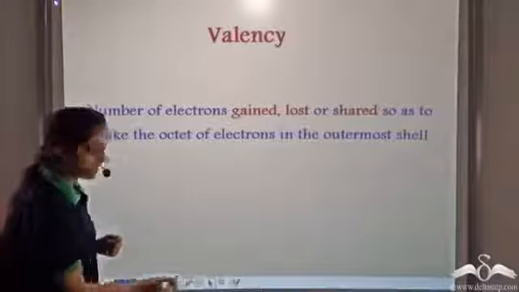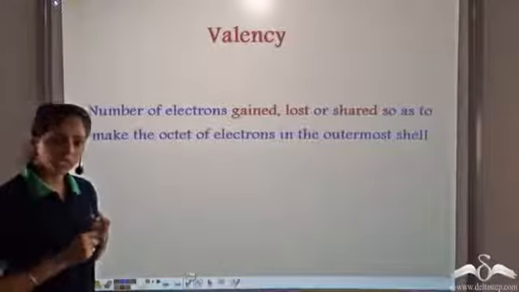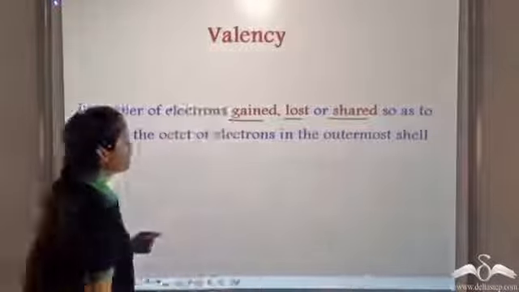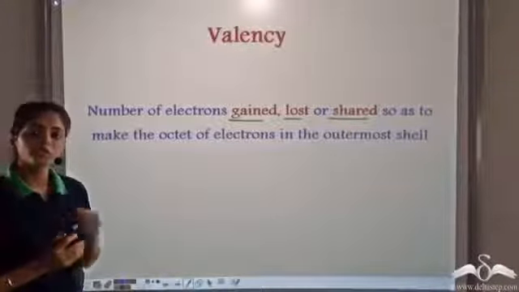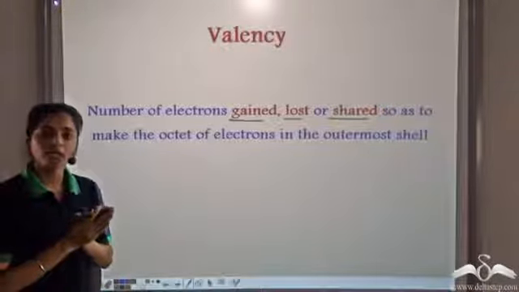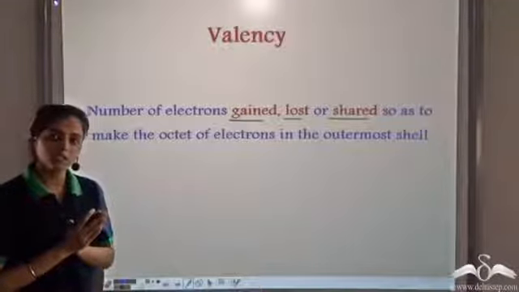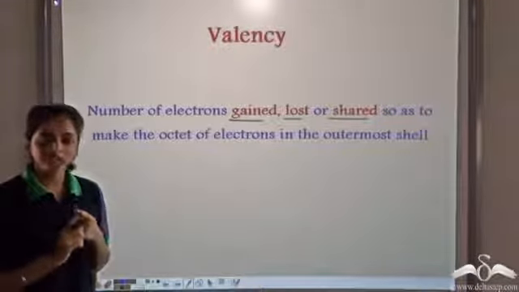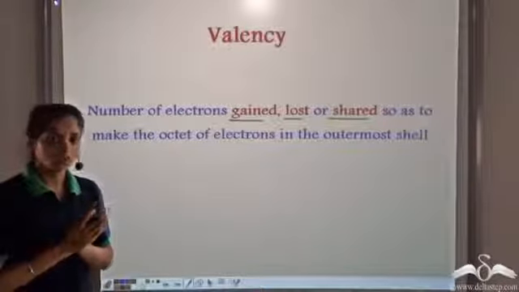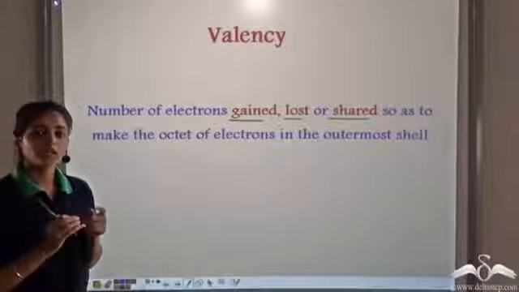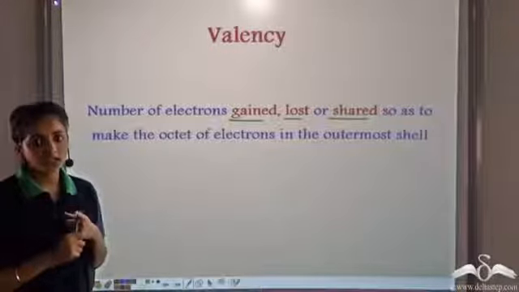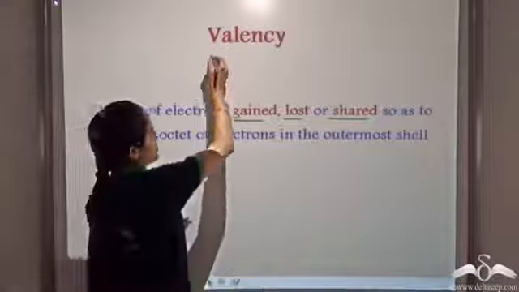Valency is defined as the number of electrons gained, lost or shared so as to make the octet of electrons in the outermost shell. We know each element tends to have an electronic configuration of the nearest noble gas. Noble gases have 8 electrons in the valence shell. So in order to gain 8 electrons in the valence shell, the number of electrons lost, gained or shared by the atoms is known as the valency.